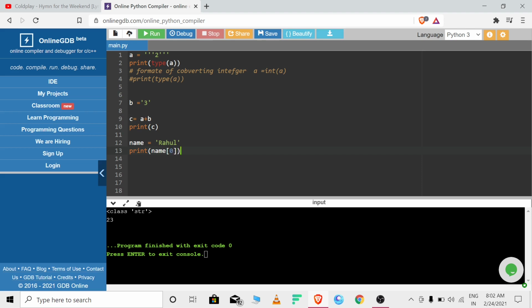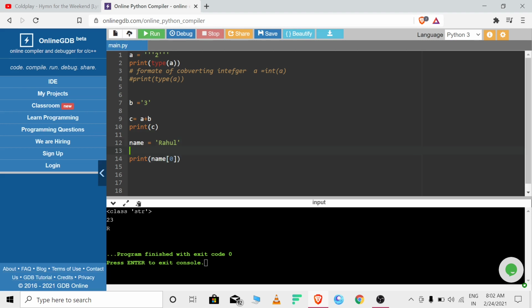Now let me tell you what we will get on running. This is R, the first letter. This is 0, this is 1, this is 2, this is 3, this is 4. This is the numbering which Python assigns automatically.